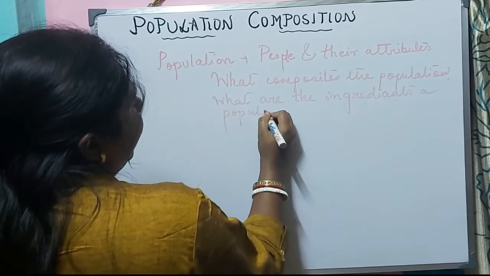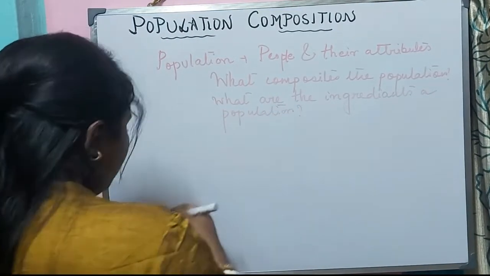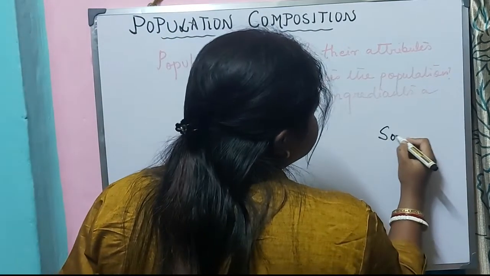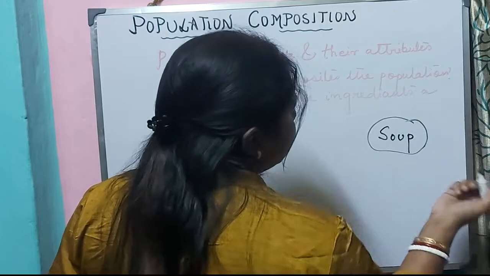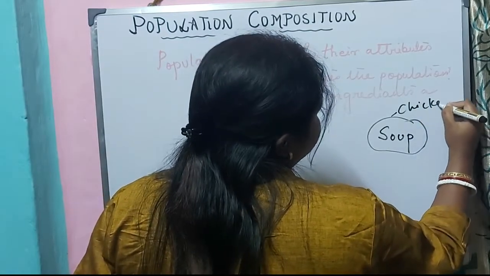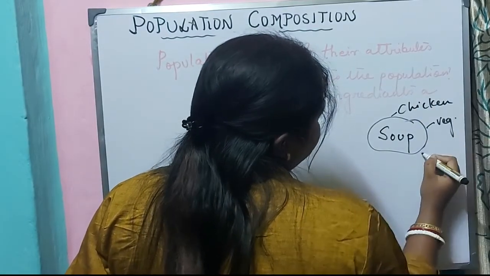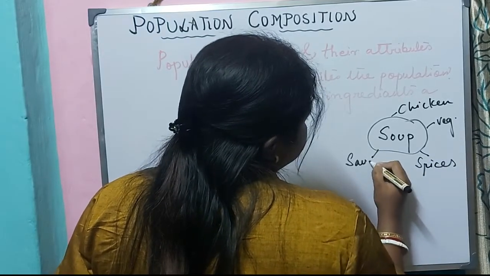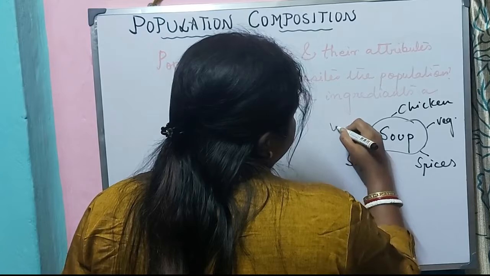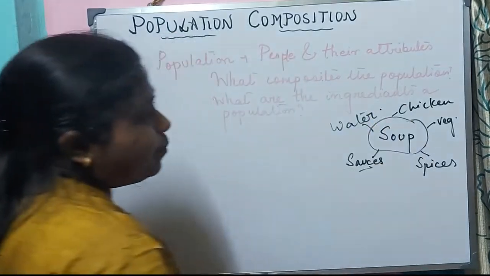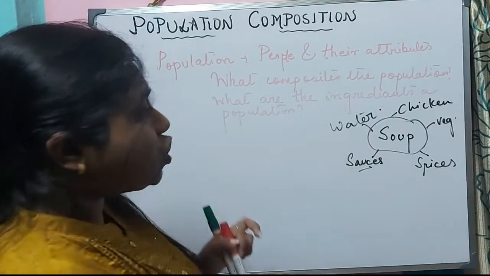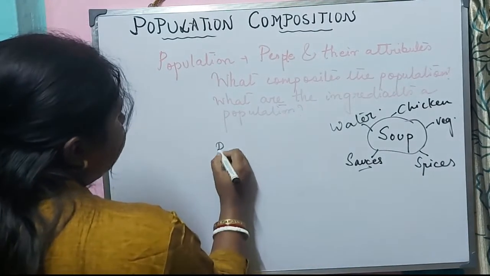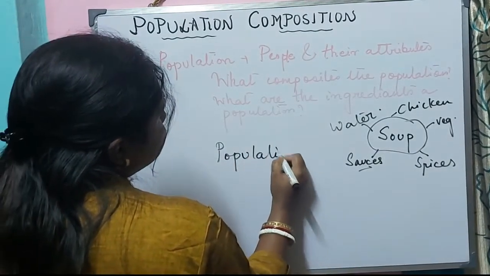Suppose when you cook a dish, for example, if you cook a soup, right? What are the ingredients you need for a soup? Suppose it's a chicken soup. You need chicken, you need vegetables, you need different spices and sauce and water, right? So these are the ingredients. Similarly, a given population also has certain ingredients. Like this is a population. What are the ingredients that a population has?